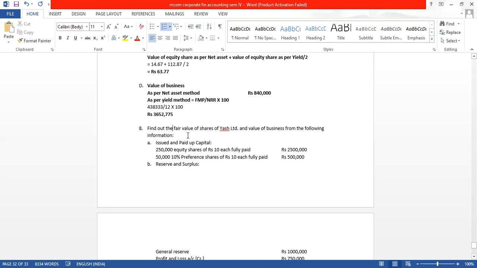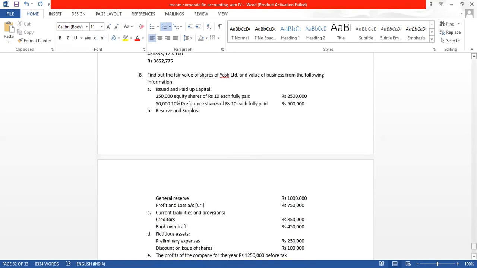Fair value means we will have to find out value as per net asset method. Then we will also have to find out value as per yield method. When we take the average, we will get the value as per fair value method. And they have also asked us to find out the value of business from the following information. So let us start this sum.